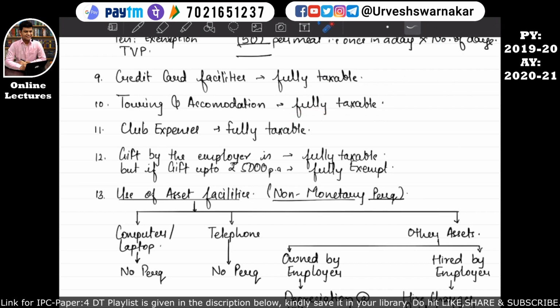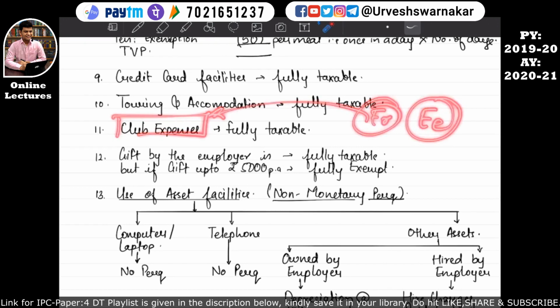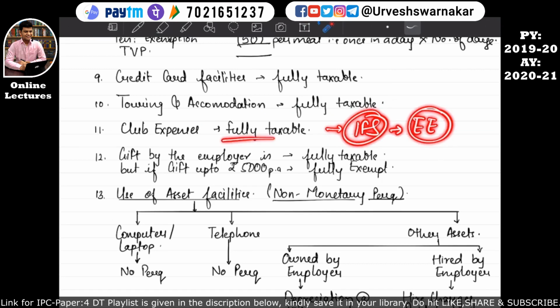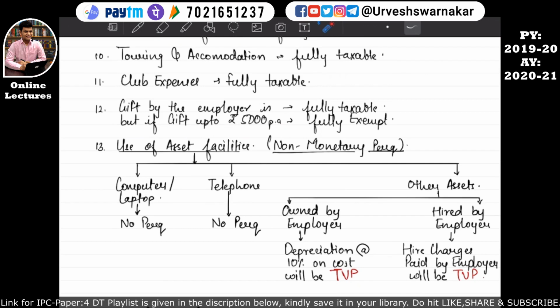Similarly, part number 11 says that if the employer bears the club expenses for the employee, then whatever cost has been borne by the employer for this club expenses will be taken in the computation of income from salary of this employee. That's why it is written over here fully taxable. Okay students, so now let's move on to our next part, that is 12th part.